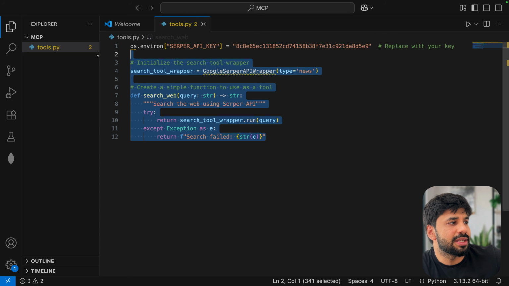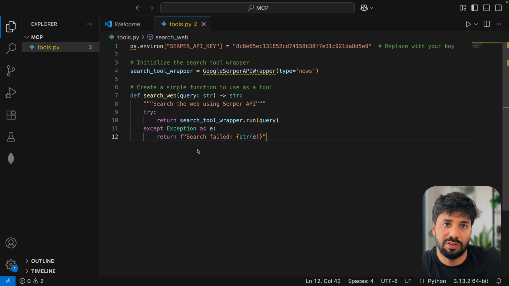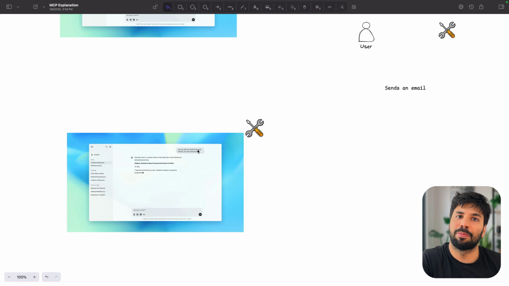Everyone will be writing these same things, right? So you will be writing the search web tool. I will be writing the search web tool. Millions of others will be writing the search web tool. Okay. Now this is where the problem happens. If so many people are writing the same thing again and again and again, right?